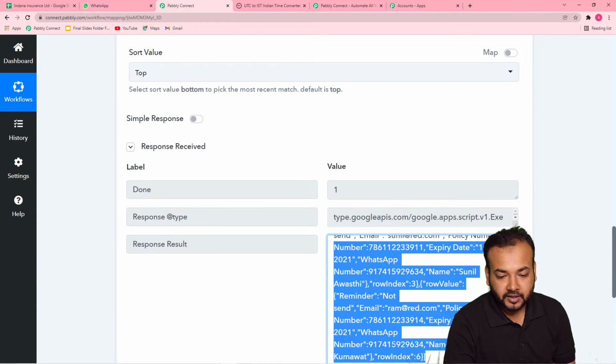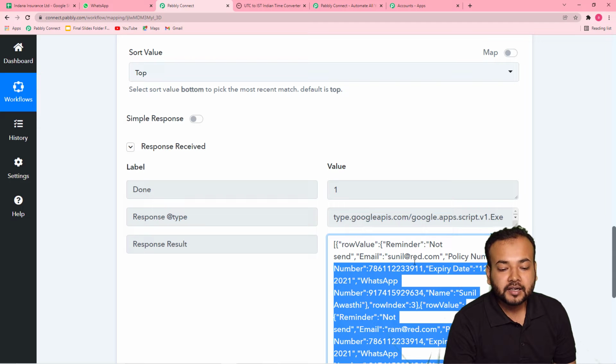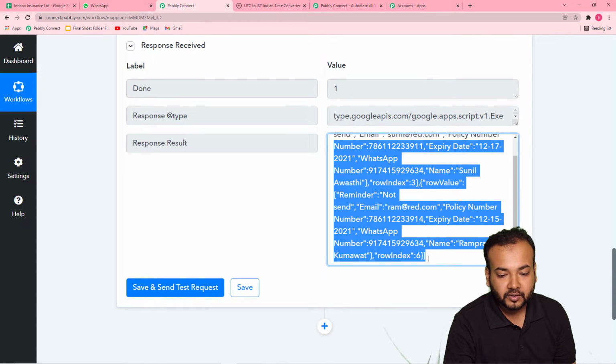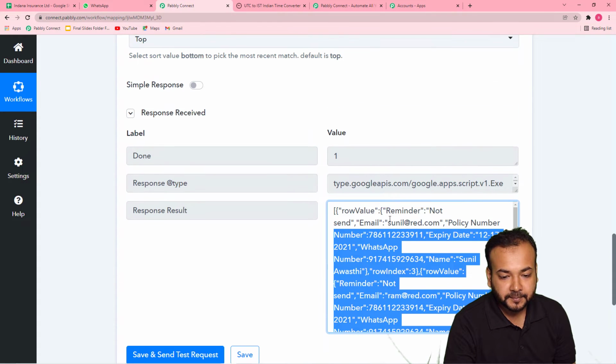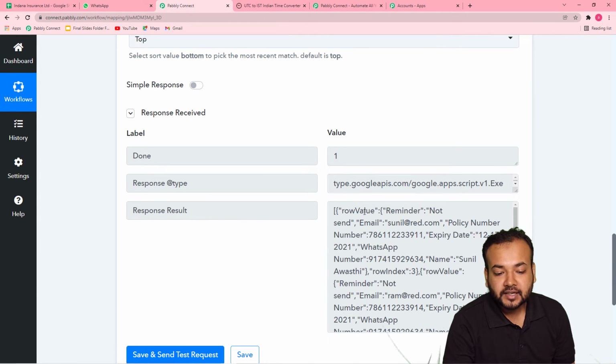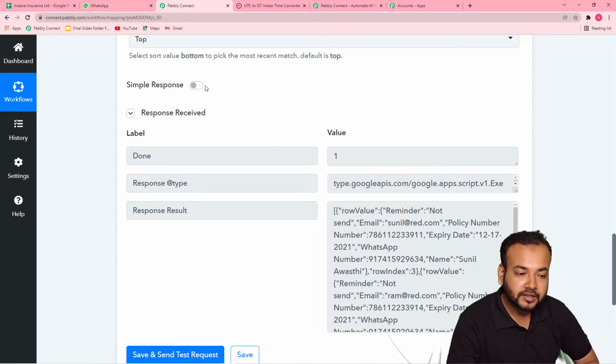Okay, so you can notice it is the data of only those whose reminder status is not sent. You can see not sent, not sent, not sent. Okay, and it is showing us the data in this array of data format. This is because I have toggled this response button to off. That's why we have received the data in this format. And why I have toggled this response button to off, let me show you.